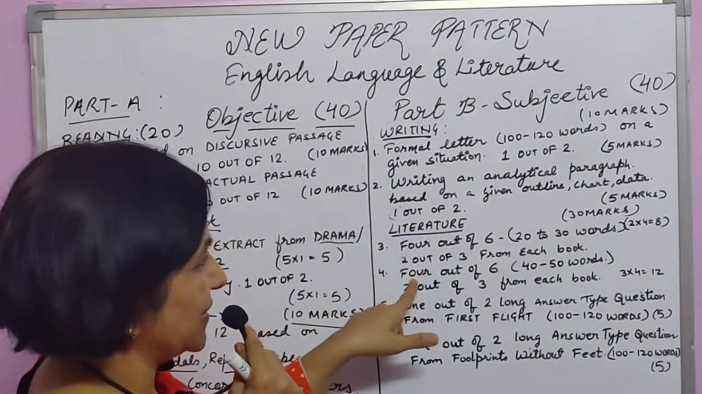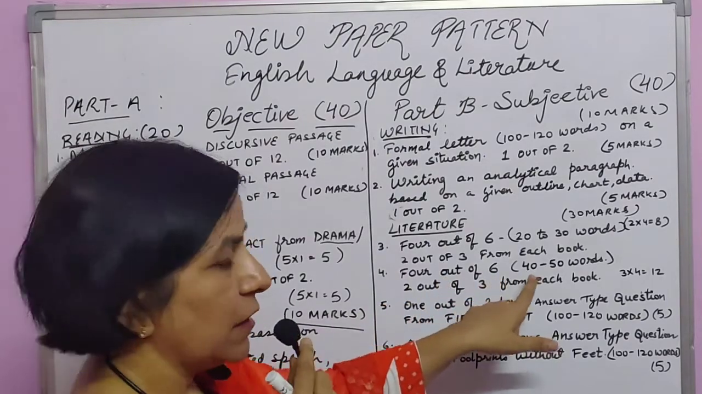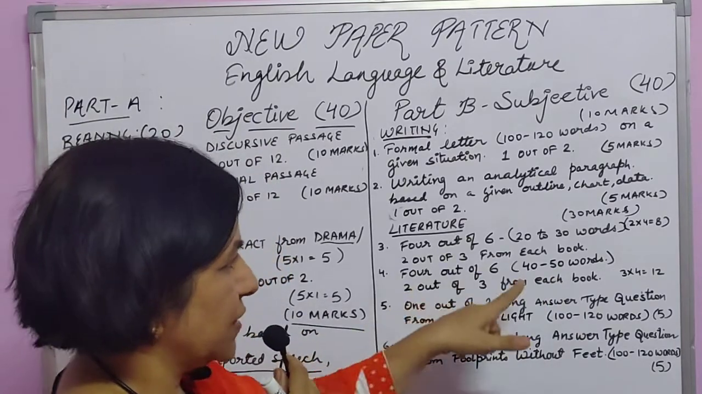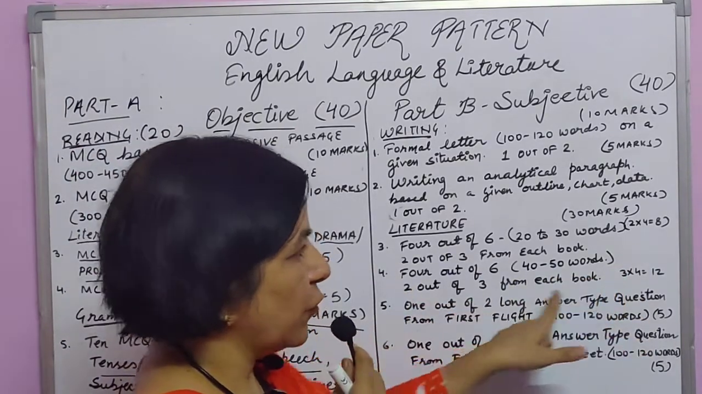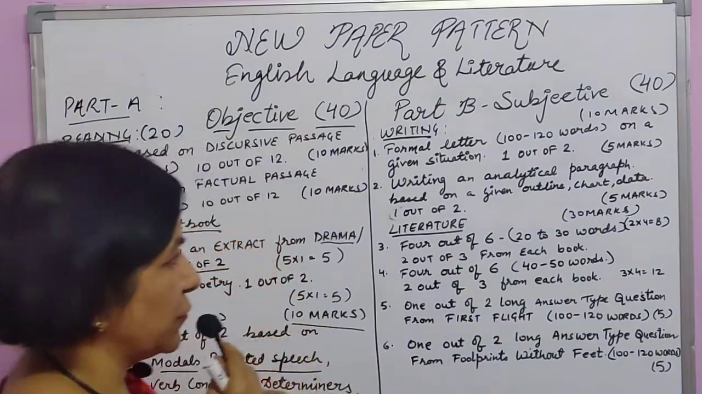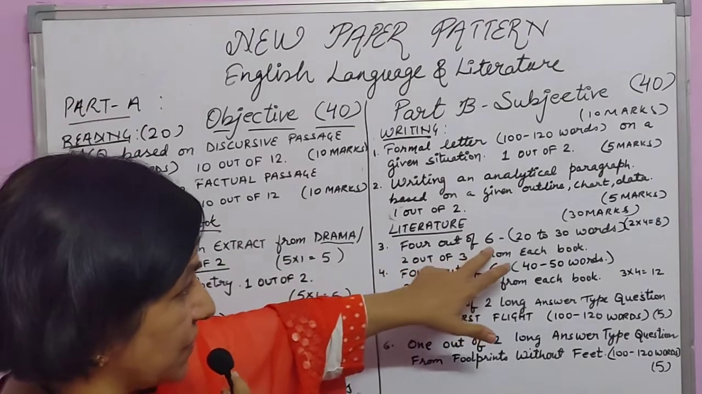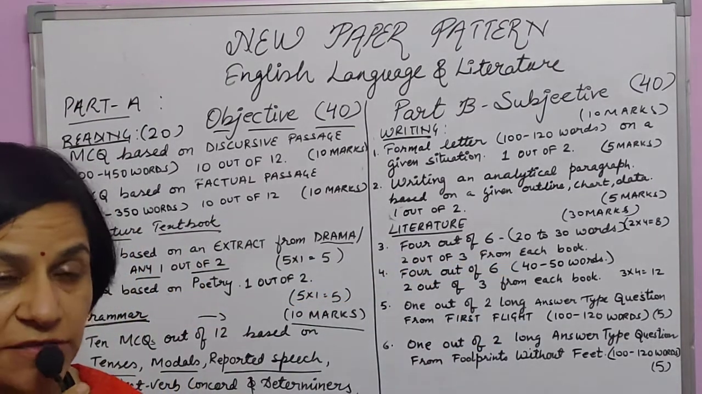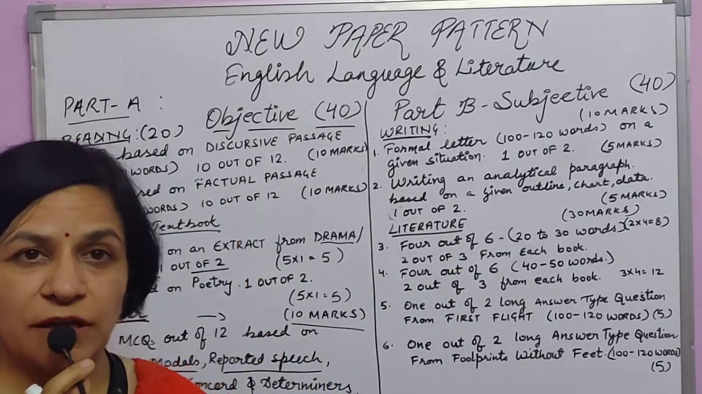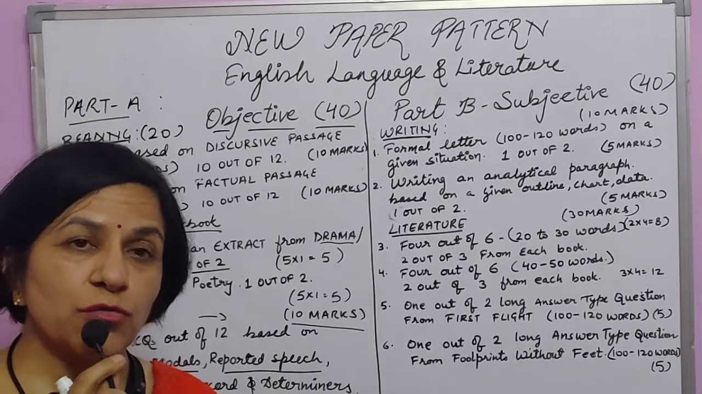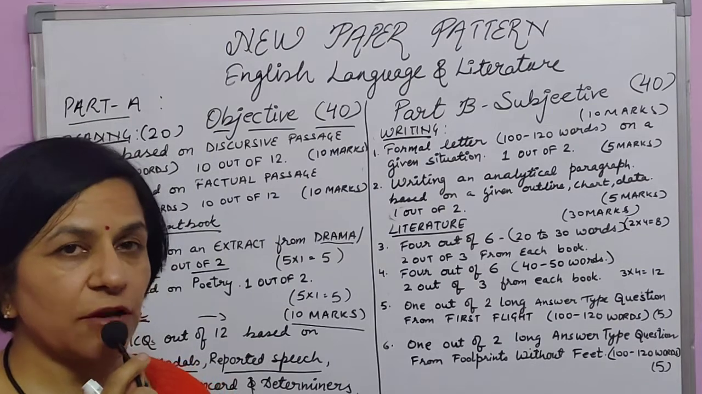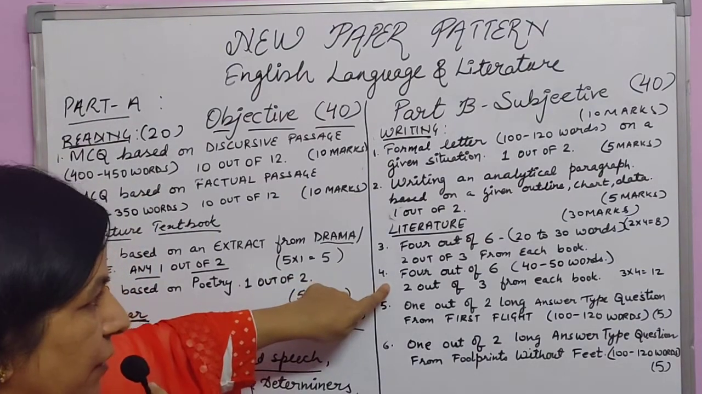Question number 4. It's 4 out of 6. What is the word limit? 40 to 50 words. And again, there will be 4 questions, but here it is for 3 marks each. Note down, students, here 4 out of 6 means 3 questions will be asked from the book First Flight and 3 questions will be from Footprints Without Feet. And you are supposed to do 2 out of 3 from First Flight, 2 out of 3 from Footprints Without Feet. Same here. Okay.